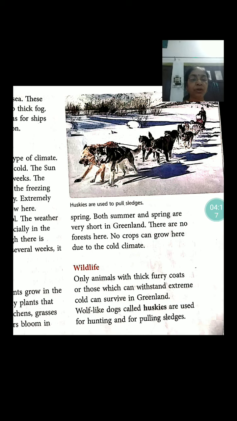No crops can grow here due to the cold climate. Wildlife. Only animals with thick furry coats or those which can withstand extreme cold can survive in Greenland. Wolf-like dogs called huskies are used for hunting and for pulling sledges.